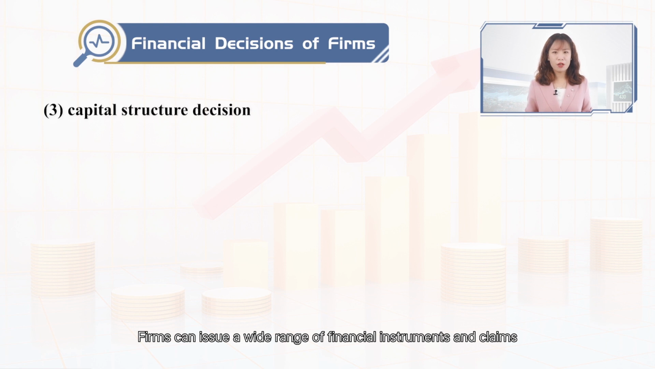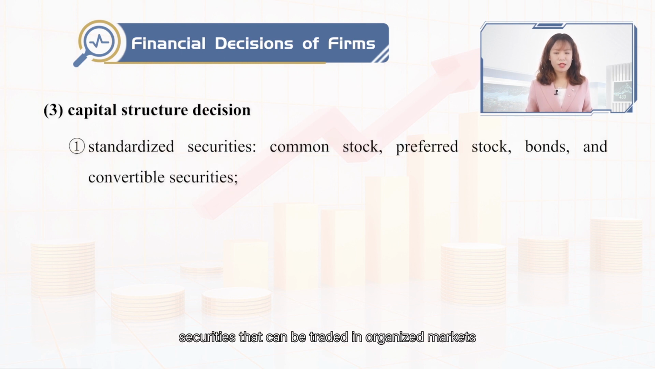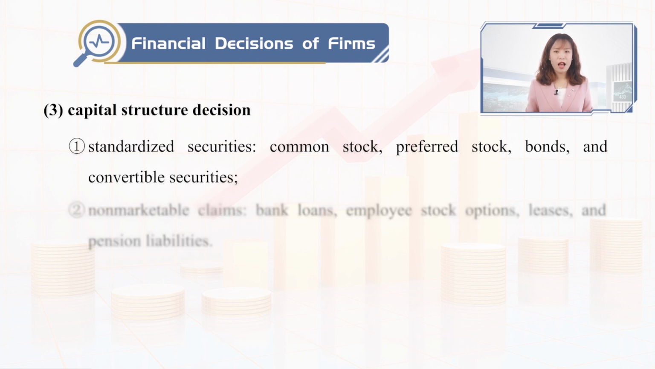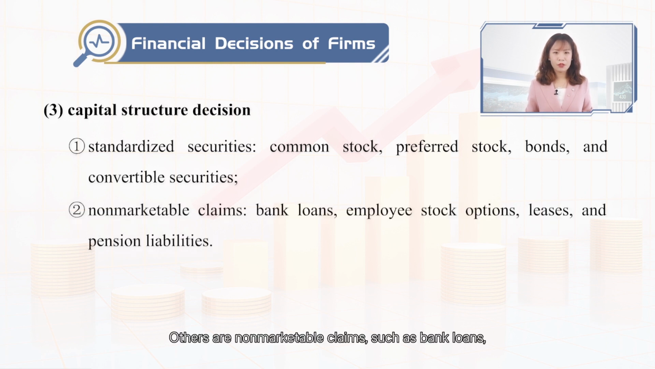Firms can issue a wide range of financial instruments and claims. Some are standardized securities that can be traded in organized markets, such as common stock, preferred stock, bonds, and convertible securities. Others are non-marketable claims, such as bank loans, employee stock options, leases, and pension liabilities.